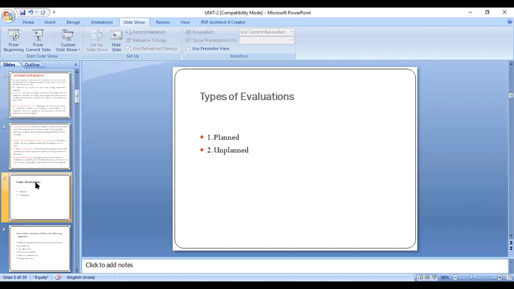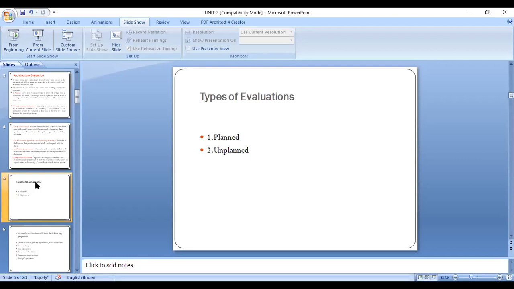Clear? Two types of evaluations: planned and unplanned. Planned evaluation means whenever the architecture is designed for a project, at that time they schedule this evaluation. That scheduled kind of evaluation is called planned evaluation. Coming to the second one, unplanned evaluation: this comes into the picture whenever they get some problems while developing a project.